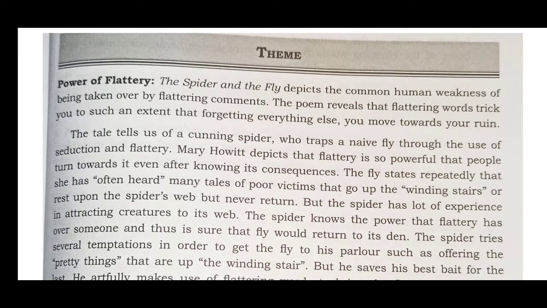Now, talking about the theme of the poem, The Spider and the Fly depicts the common human weakness of being taken over by flattering comments. The poem reveals that flattering words trick you to such an extent that, forgetting everything else, you move towards your ruin. And that is exactly what happens with the spider, or rather the fly, because when the spider keeps on flattering, the fly ultimately falls into the trap laid by the spider for it, and ultimately ruins its own life.